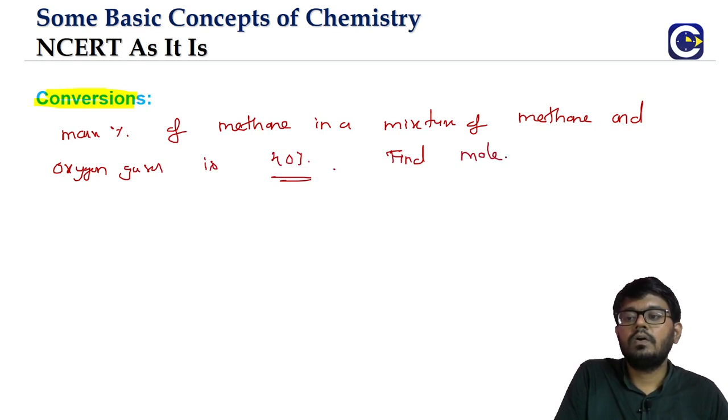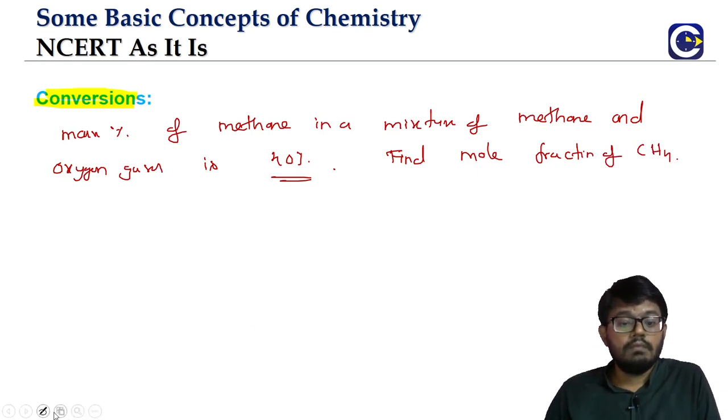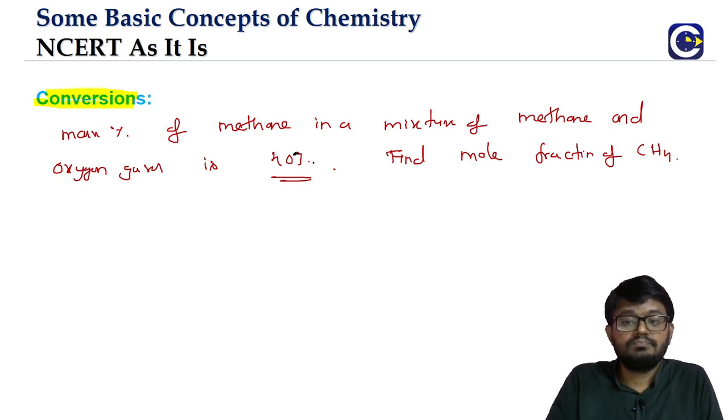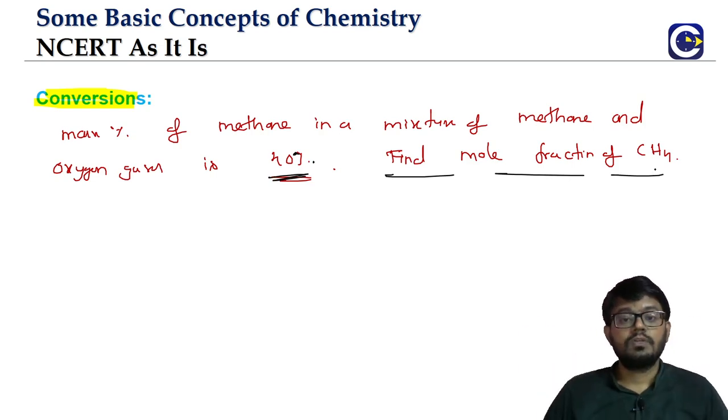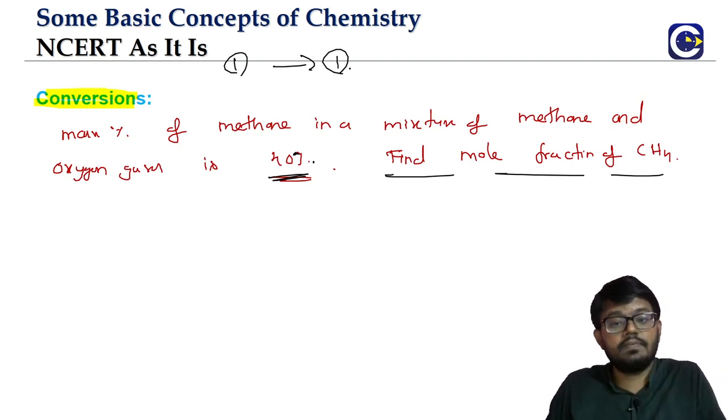Find the mole fraction of methane. This is the question. The mass percentage of methane in the mixture of methane and oxygen is 40 percentage. The mass percentage is given, and we have to find the mole fraction of methane. As I said, this is one-to-one: mass percentage is given, we have to calculate the mole fraction.